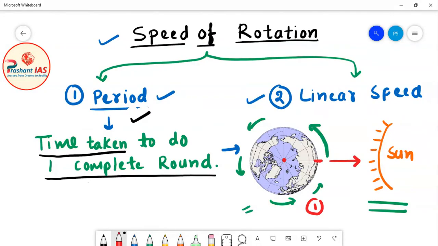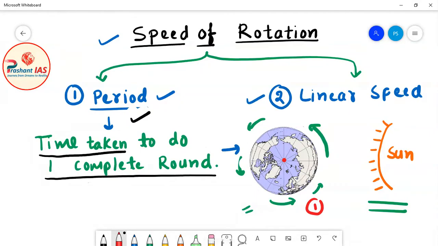But as I have told you, the earth is rotating, so after some time, as the earth rotates in this direction, this point will reach here. As earth continues to rotate, this point will reach here, and after that, this point will reach here.